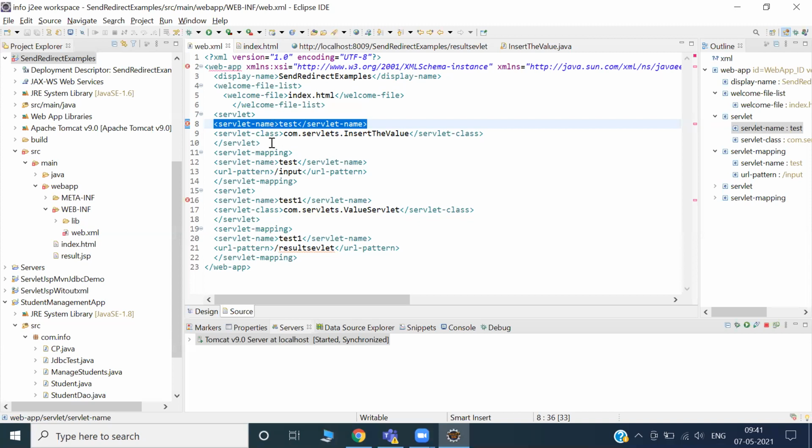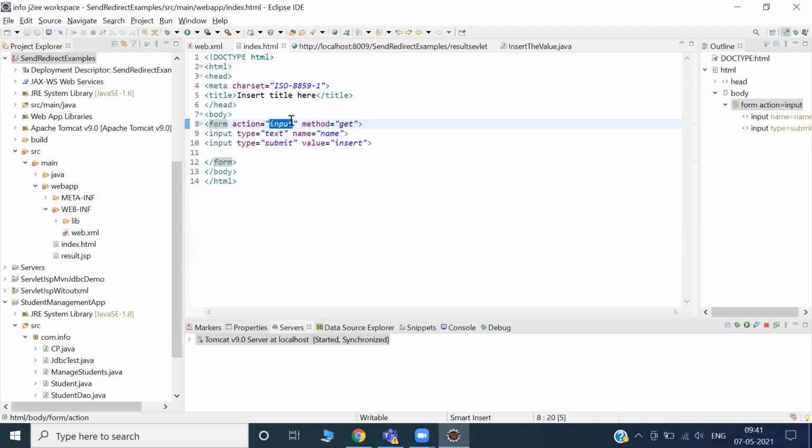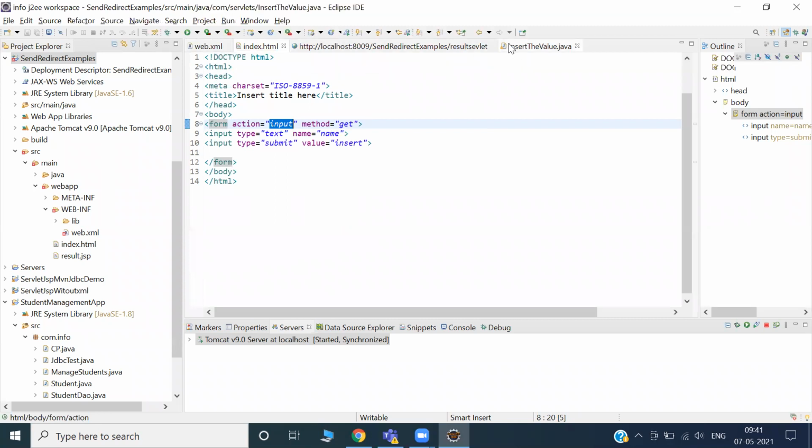Going forward, you won't require the servlet name; you can directly use the URL pattern. We'll create a small application to demonstrate how to deal with it without web.xml. Come back here, input. I got the servlet name.